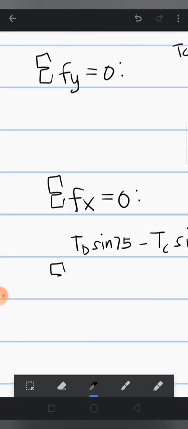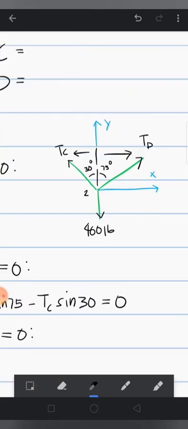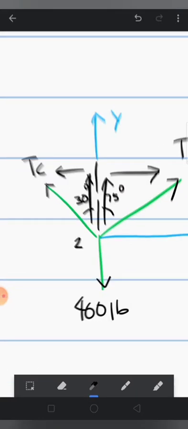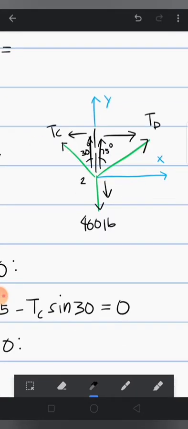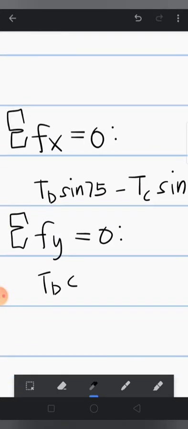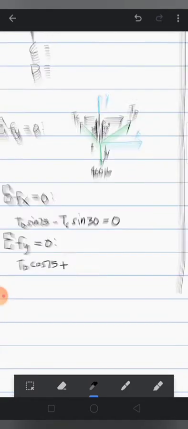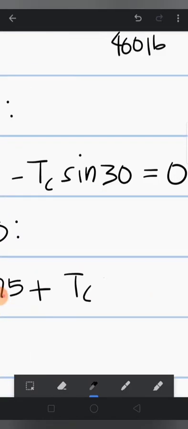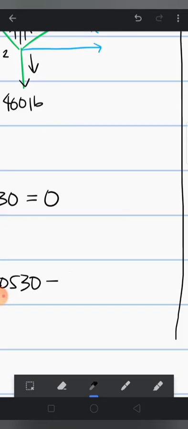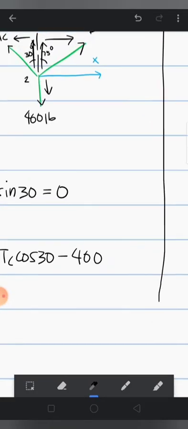And then for the equation in the y, we have this component plus this component minus the 400. So TD cos 75 plus TC cos 30 minus 400 equals 0.